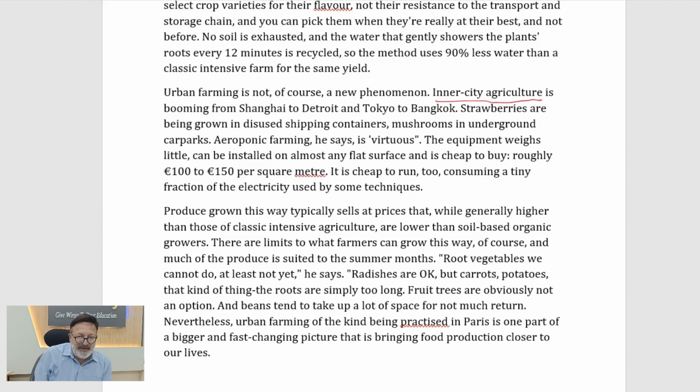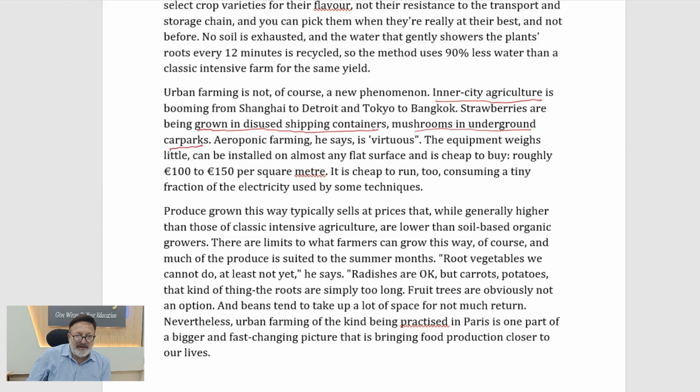Strawberries are being grown in disused shipping containers. So what does this mean? They are being grown in containers which are above the ground. Containers would not be below the ground, so above. And mushrooms are growing in underground car parks. So we have that urban farming is taking place both above and below the ground.